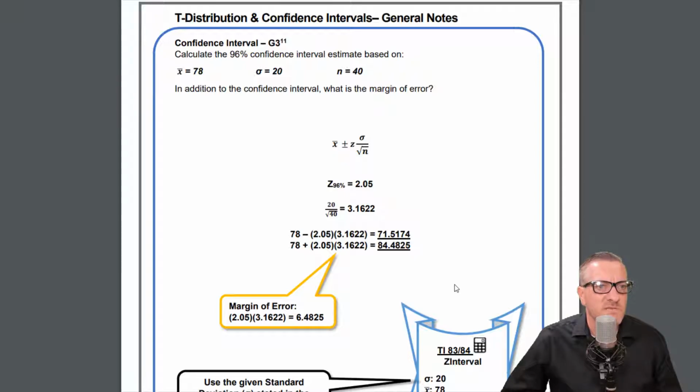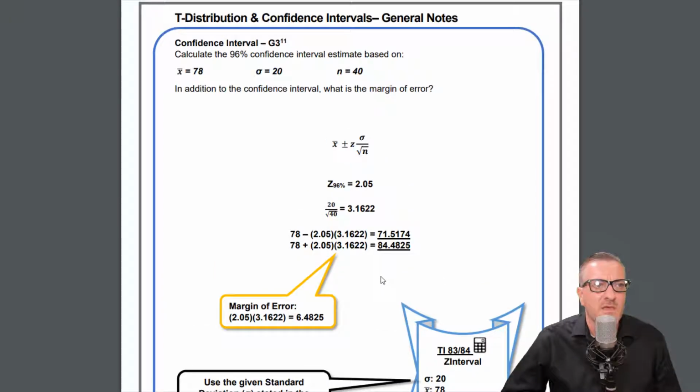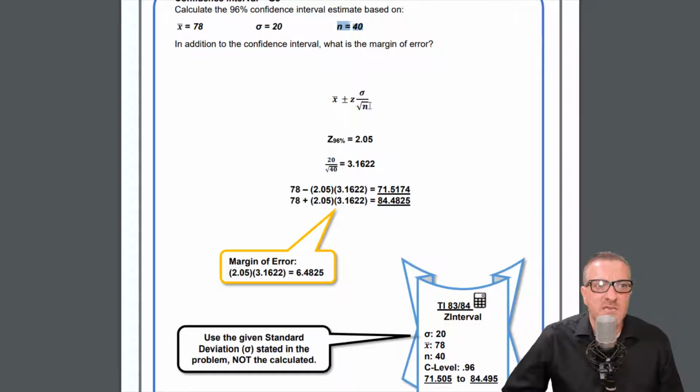Okay, so this one is a non-proportion type of one. This one says calculate the 96% confidence interval estimate based on a sample mean of 78, population standard deviation of 20, and n is 40. Same scenario. This is the goal, getting all the pieces for that.